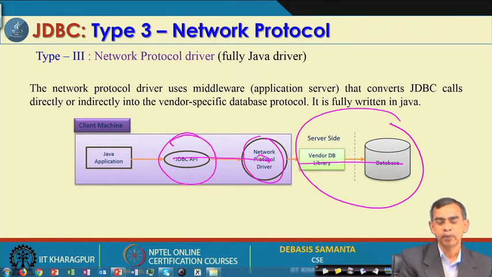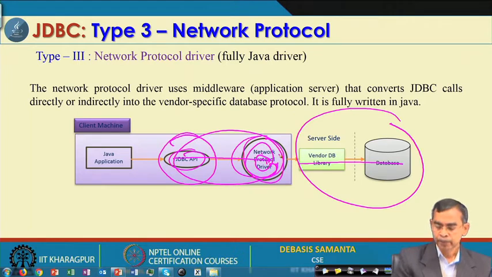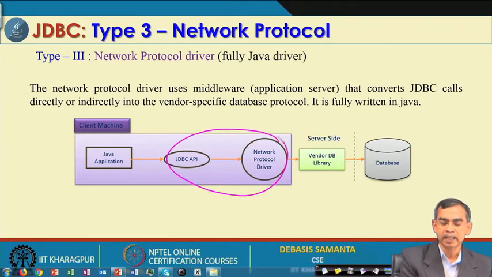The JDBC driver will follow whatever type of network protocol needs to be there. Actually, the JDBC driver itself includes this protocol bundle. So, you do not have to explicitly consider it, both things will be there, and only in your machine you have to install this JDBC driver.